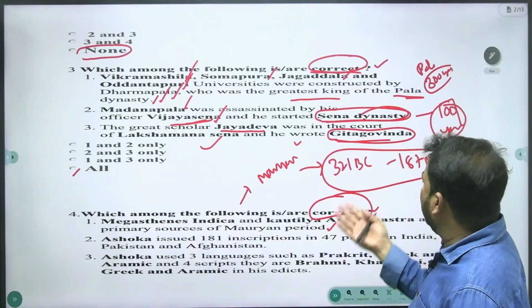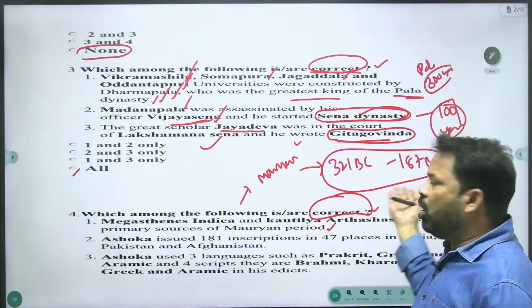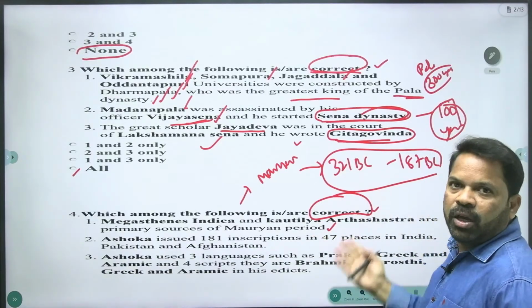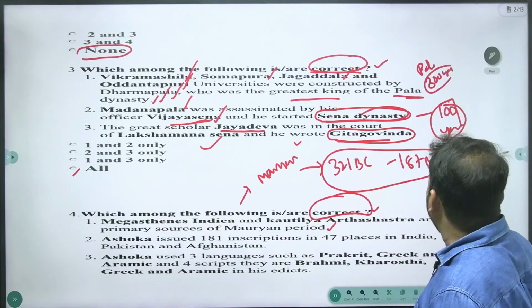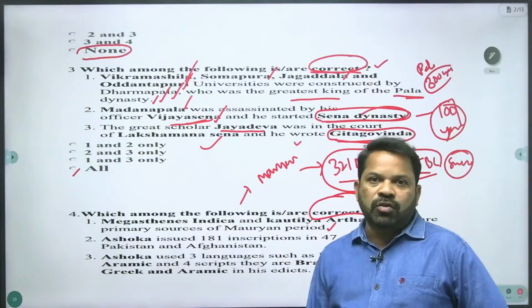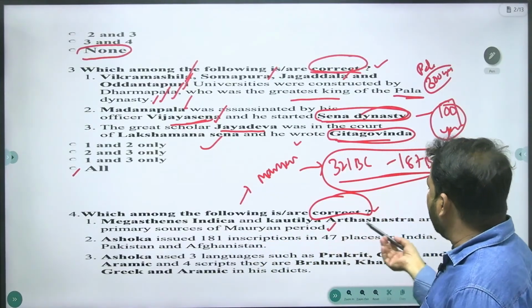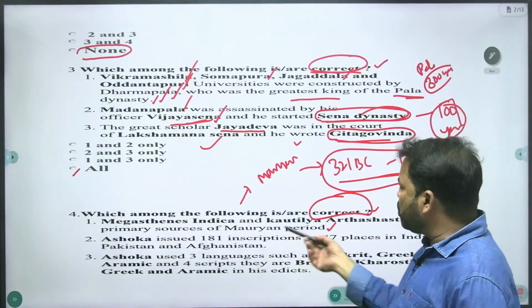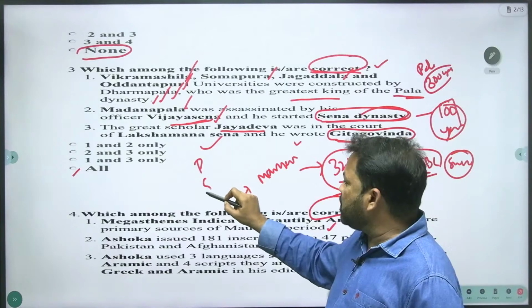Yes, and the last ruler of the Mauryans, Brihadratha, was defeated and assassinated by his military officer Pushyamitra Sunga, and he started the Sunga dynasty. So the time period of the Mauryan dynasty is 321 BC to 187 BC, and let us see: Megasthenes' Indica and Kautilya's Arthashastra are primary sources of the Mauryan period. And you know very well primary sources and secondary sources.